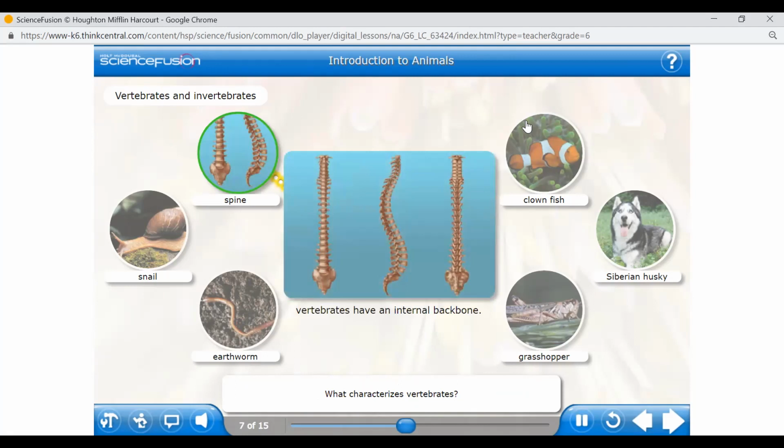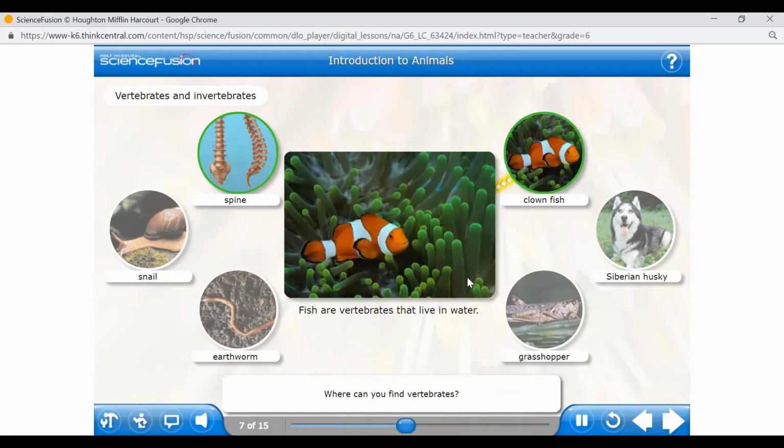What characterizes vertebrates? What major distinction is there about them? Where can you find vertebrates? For example, after you eat fish, you find a very big skeleton left, a big backbone, right? In the fish. So that's why even fish are vertebrates.